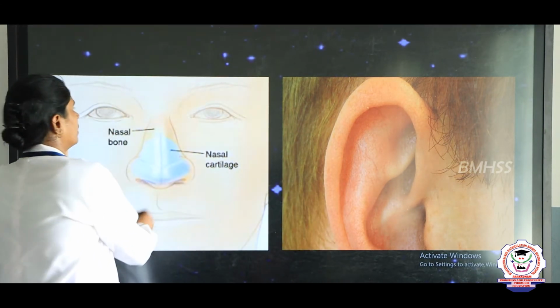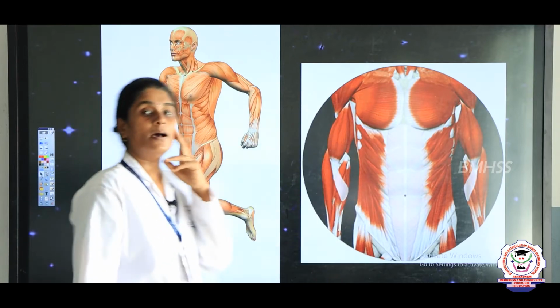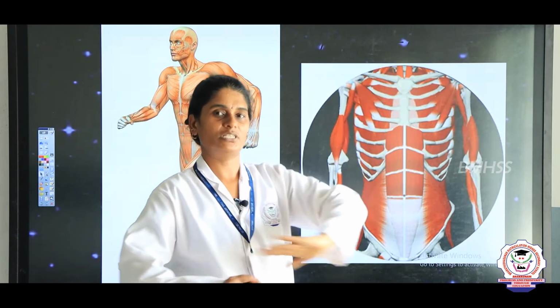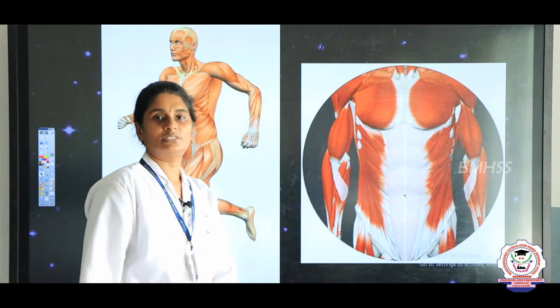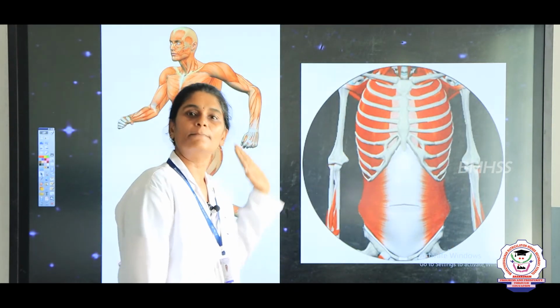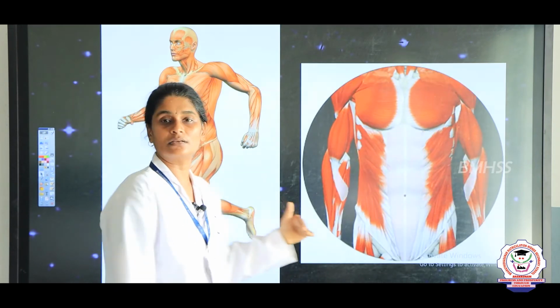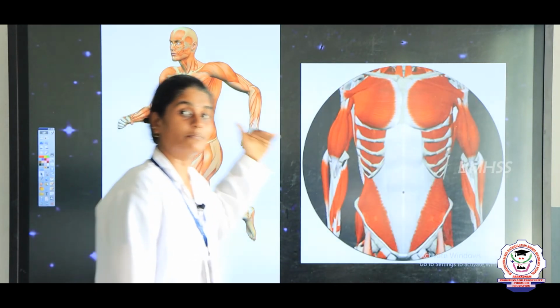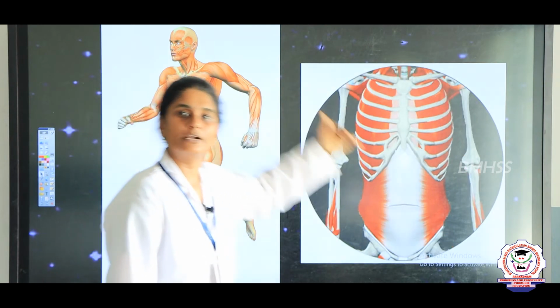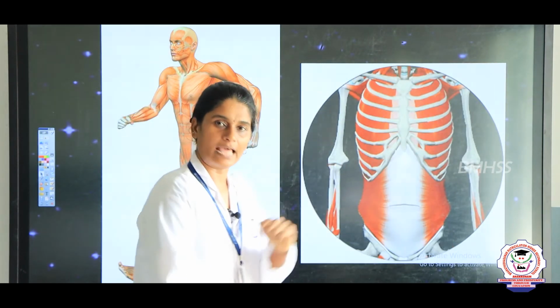Okay. Yes. So, now let us see about muscles. We just saw what are the joints, what are the types of joints, and what is cartilage, right. So, now we are going to see about muscles. Many muscles form together a muscular system, right. If we do not have muscles, we cannot do any kind of function, any kind of physical activities, right.